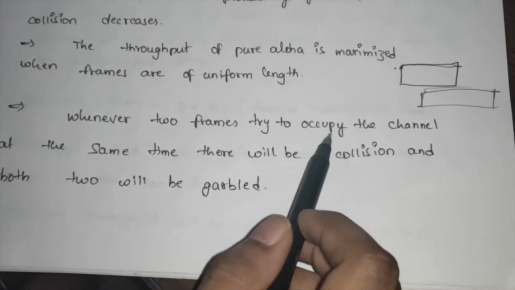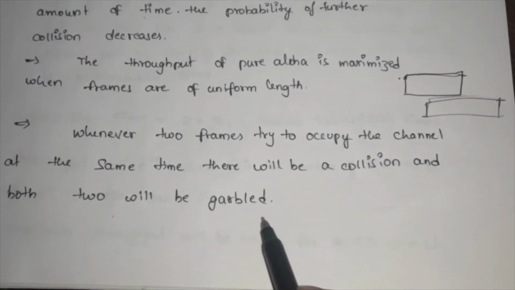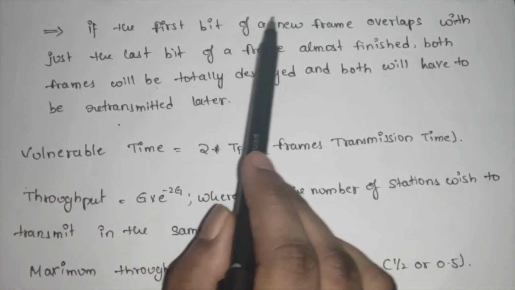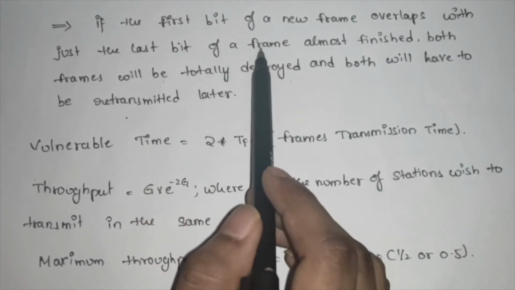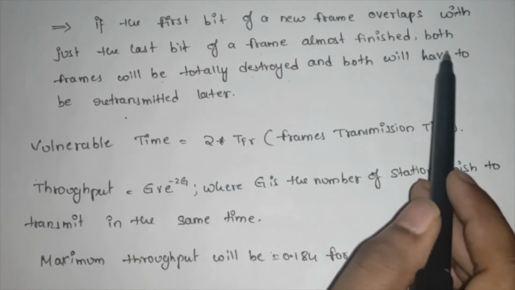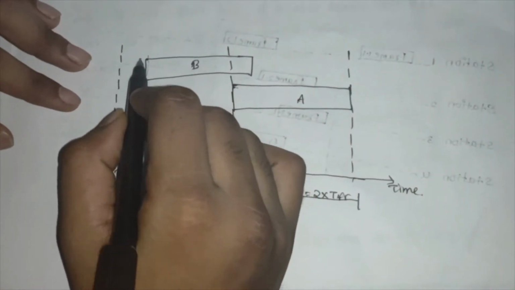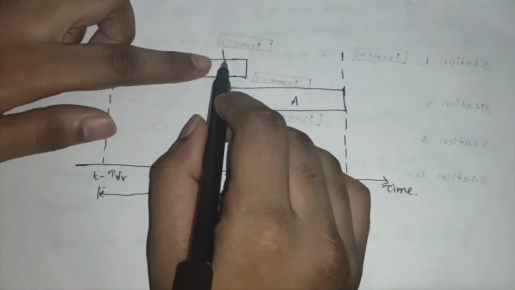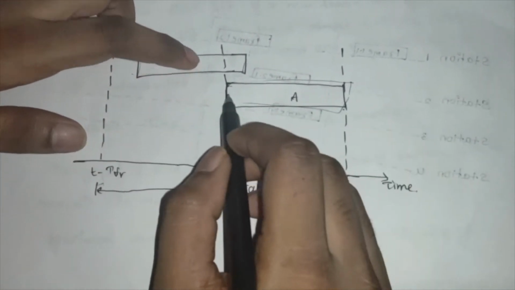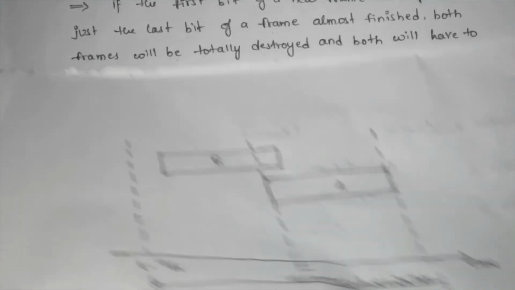Whenever two frames try to occupy the channel at the same time, there will be a collision and both will get garbled, means they will get cancelled, as we have seen in the example. If the first bit of a new frame overlaps with the last bit of a frame almost finished, both frames will be totally destroyed and both will have to be retransmitted later. Let me explain. If this is the first frame, it is transmitting, but at the very end the second data frame has started. So both the frames get destroyed and are not going to be transmitted.